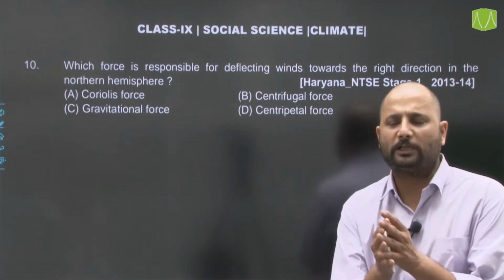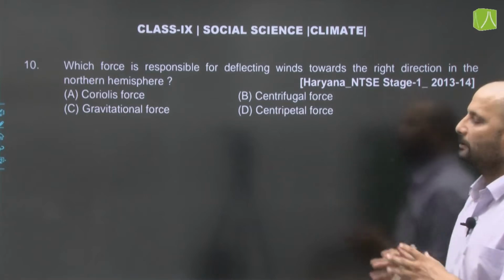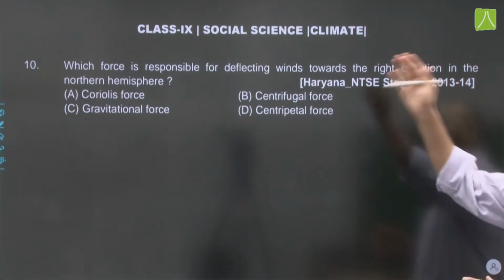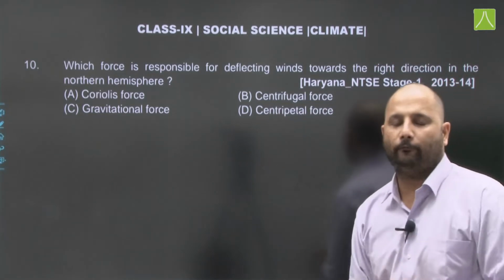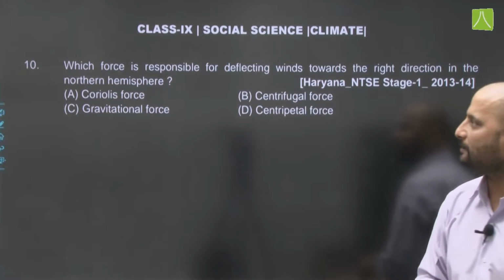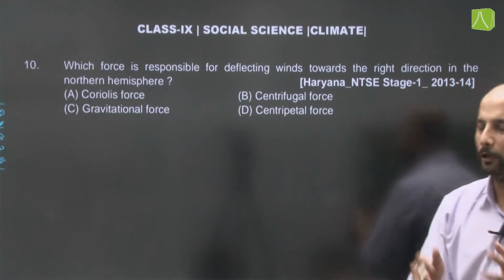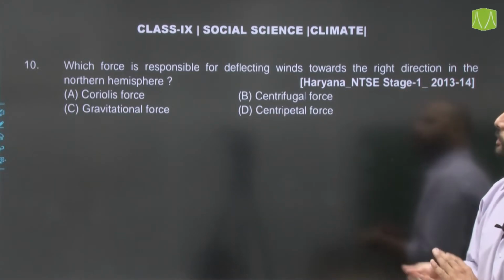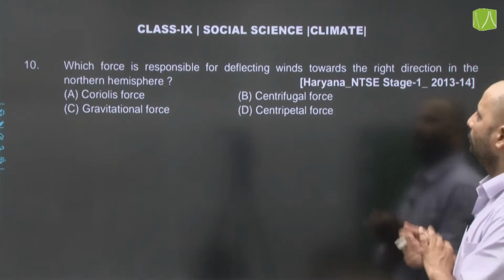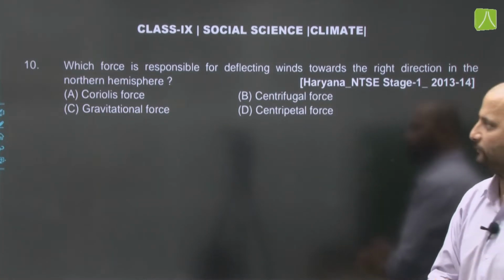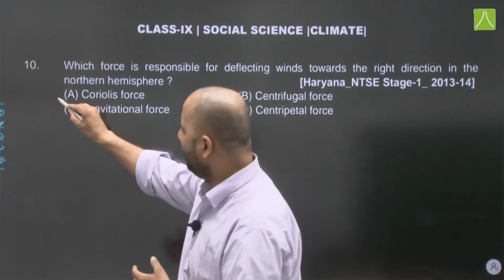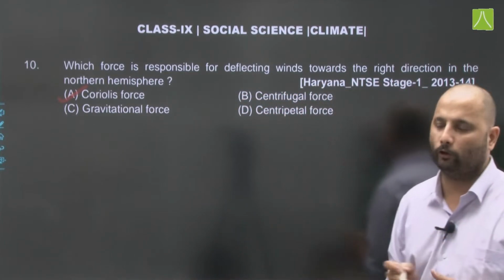Which force is responsible for deflecting winds towards the right direction in the northern hemisphere, and towards the left in the southern hemisphere? Now, as we know, Coriolis force is the force which is responsible for deflecting winds towards the right direction in the northern hemisphere. So, option A here will be the correct answer, Coriolis force.